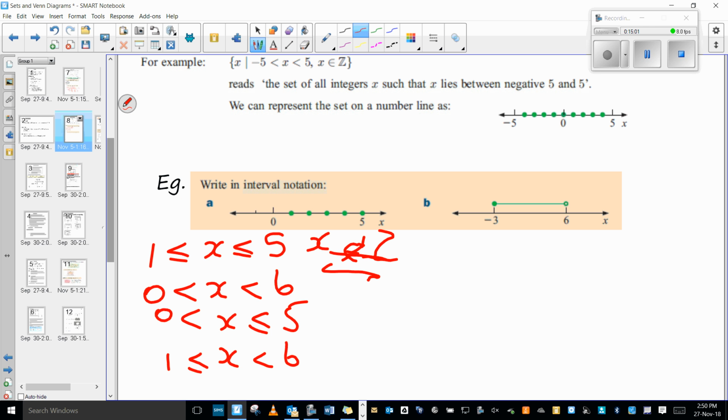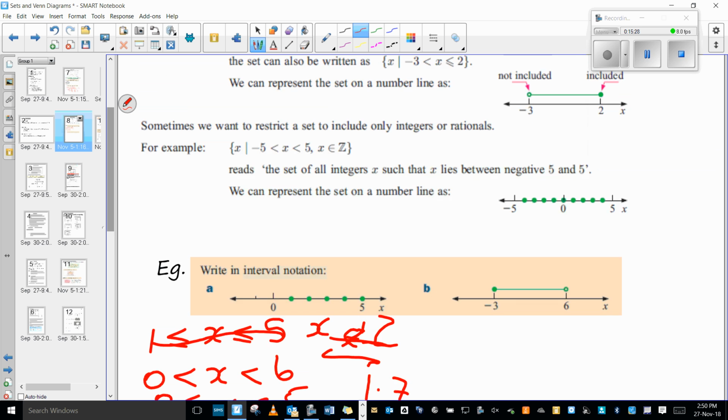Isn't that the same as just writing one? No, because if you had just said this, you could have meant 1.7, and you're not allowed 1.7 because it's just those numbers there. So you use the inequality, those equals signs, and then you say x is a member of, just the same way as they did up here.